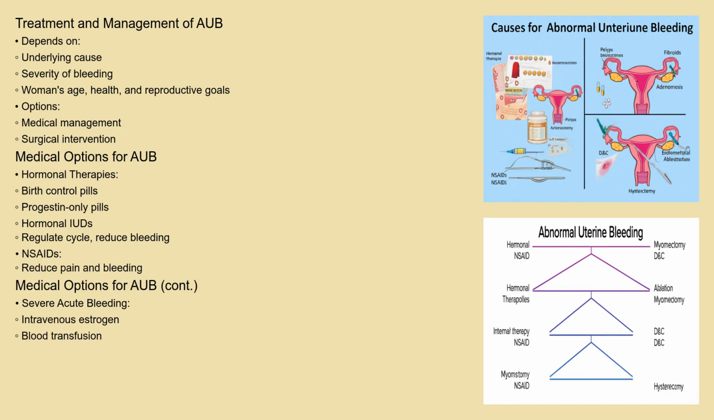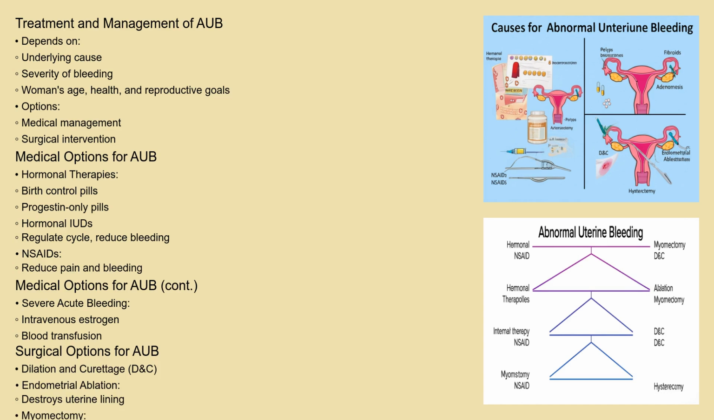Surgical options include dilation and curettage, or D&C, endometrial ablation, which destroys the lining of the uterus, myomectomy, which removes fibroids, and hysterectomy, which is the surgical removal of the uterus. The best approach is always tailored to the individual patient after a careful assessment.